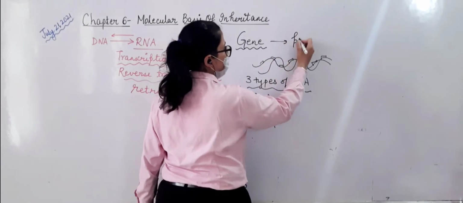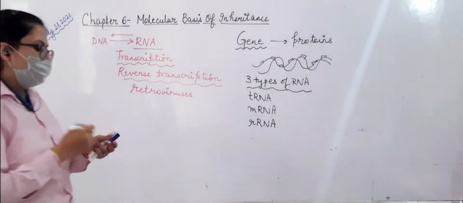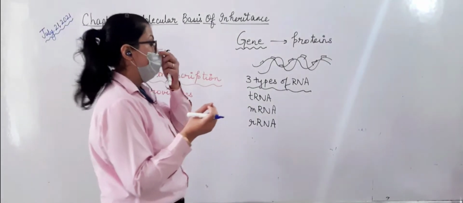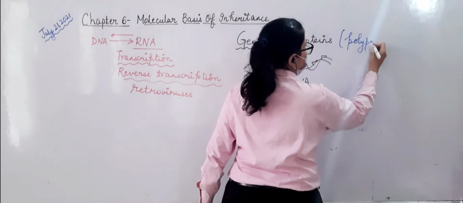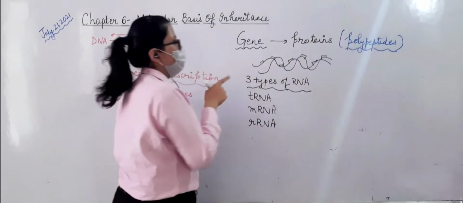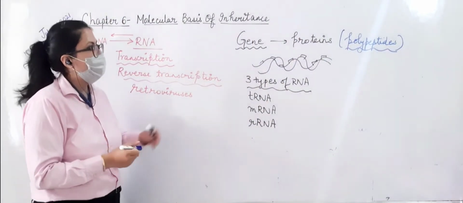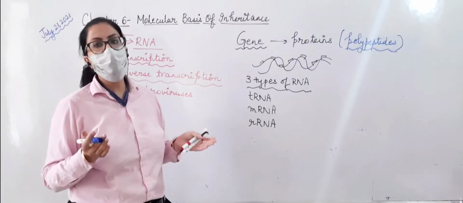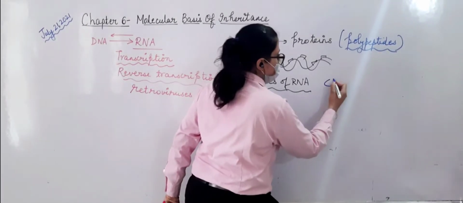We know this very well, it will code for proteins. What are proteins? These are made up of amino acids and they have peptide bonds in between. Because they have peptide bonds, we also call them polypeptides. So these proteins are nothing but polypeptides. So gene is also coding for this and also coding for these. How will we distinguish between that? That is why a new, separate term is there, cistron.